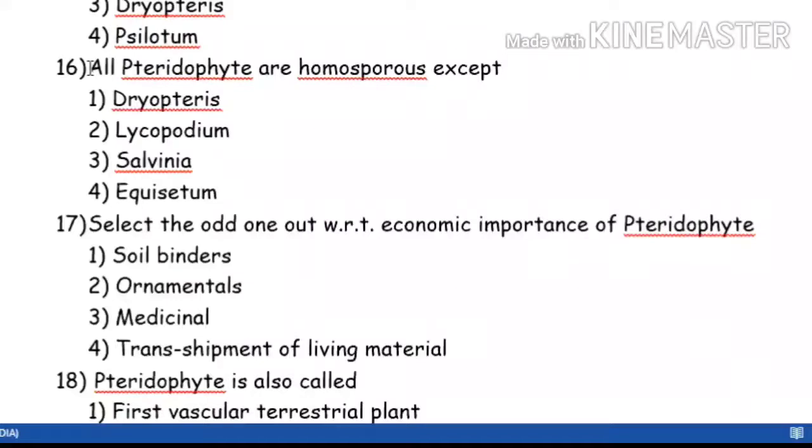Next question is all pteridophytes are homosporous except. It means you have to tell which pteridophyte is heterosporous. Which pteridophyte is heterosporous, you have to tell that only. It means the remaining all will be homosporous. Again, it is an NCERT based question.